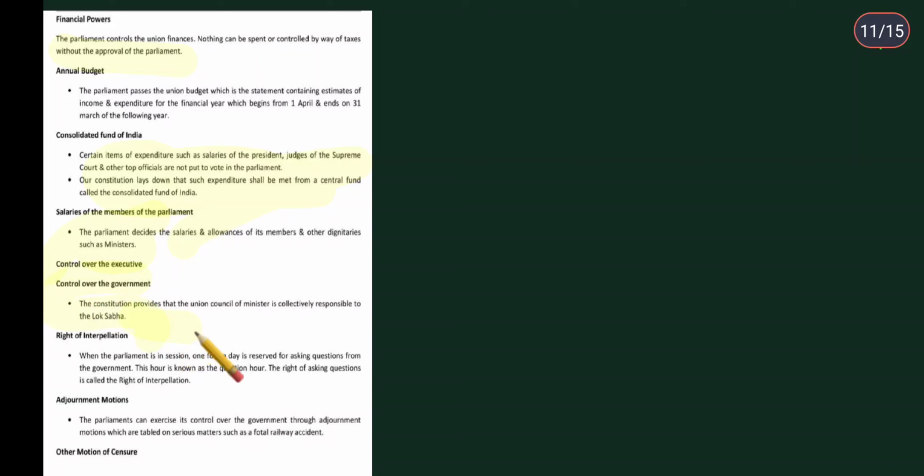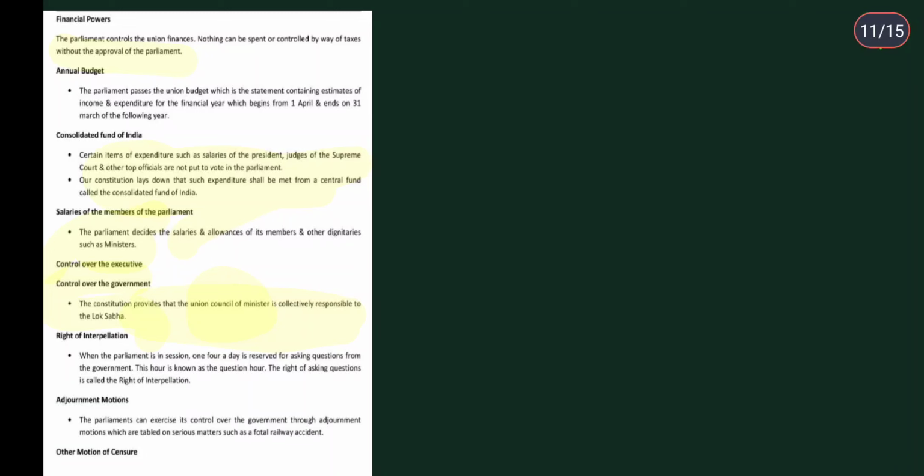The constitution provides that the union council of ministers is collectively responsible to the Lok Sabha. So if a no confidence motion gets passed, it is against the whole ministry, not just any one member. The whole council of ministers is collectively responsible to the Lok Sabha.